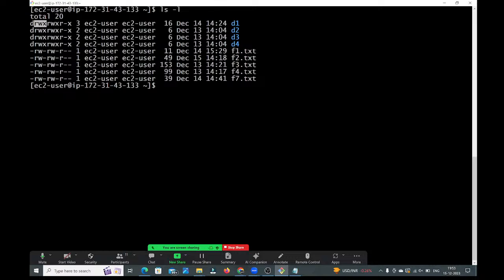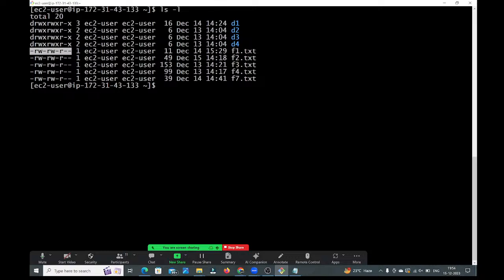Okay, coming to this normal file. Here the owner has read and write permissions. There is no execute permission. The group also has read and write permissions. There is no execute permission. Coming to others, others have only read permission. There is no write and execute permission for the others, guys. Here R stands for read, W stands for write, X stands for execute, guys.